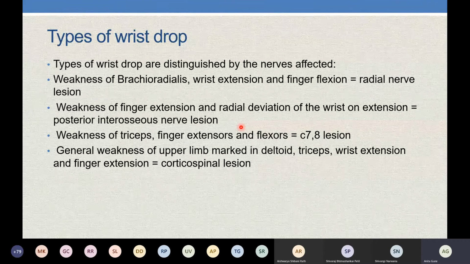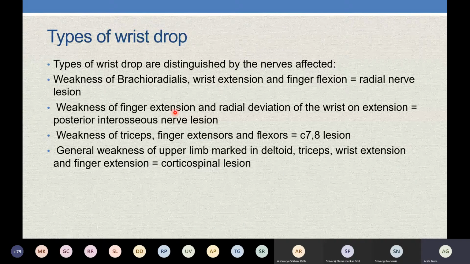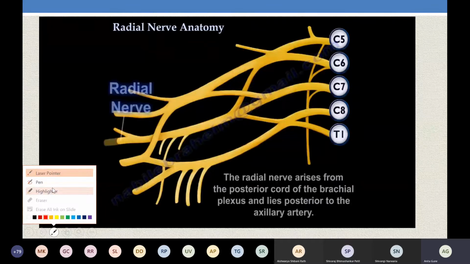So we are going one step ahead and trying to classify the types of wrist drop. You'll see the wrist drop if there's a corticospinal lesion, but that will be accompanied by deltoid weakness also. Remember this. If it is in the axilla, triceps and fingers will be having problem. If it is in the forearm, it is a partial one, and the wrist will be a bit spared. And if it is in the spiral groove, then your brachioradialis will also go. Now, coming to the video, everybody revise it with me.